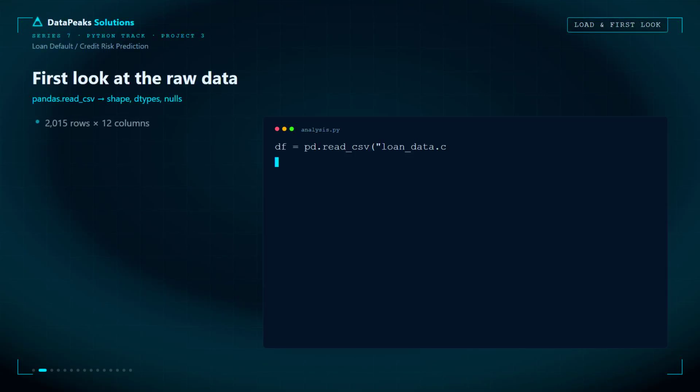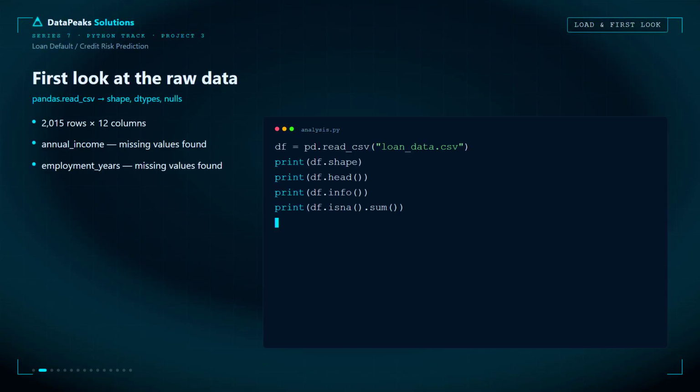Every great machine learning model starts with one thing: understanding the data. In this step, I loaded the loan dataset using pandas and explored its structure. The dataset contains 2015 loan applications with 12 features. I checked the shape, previewed the records, verified data types, and scanned for missing values.